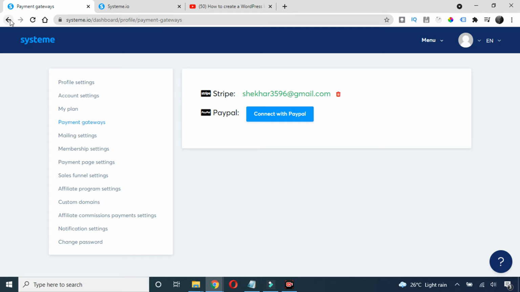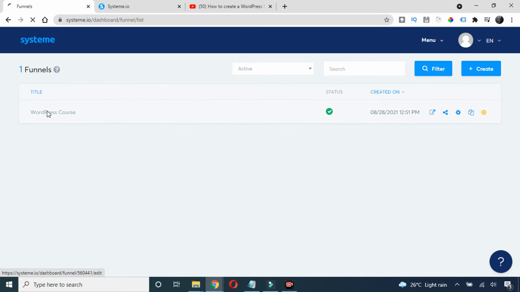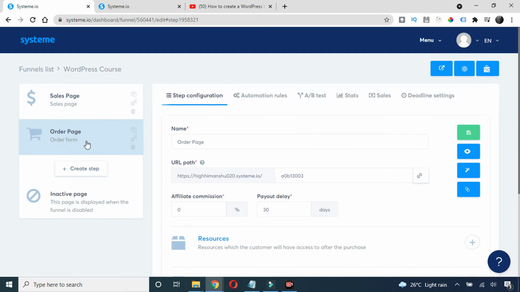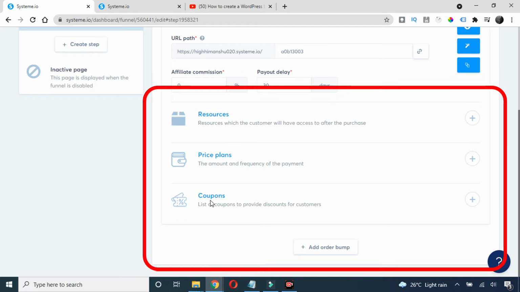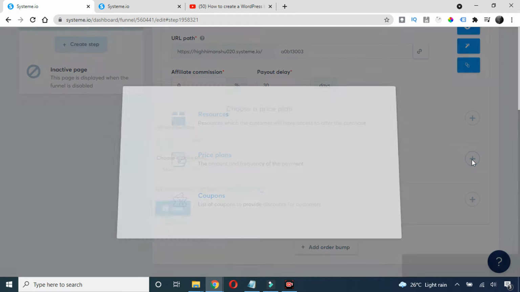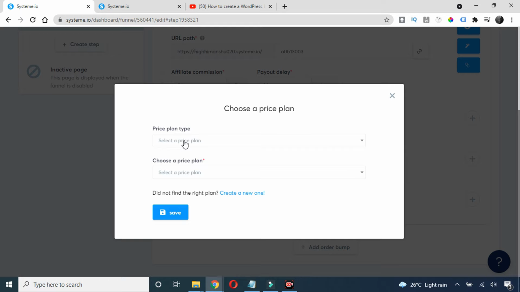For that, go back, go to the menu and go to funnel here. Just open this. Now in this order page, scroll down, and here you will see three options: resources, price, and coupons. First we'll choose this price. Just click on this plus. Now you need to choose the plan. Plan type is one shot, so that they can pay the whole amount at once.